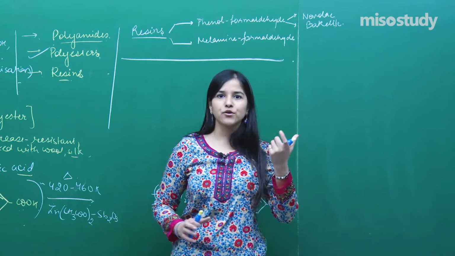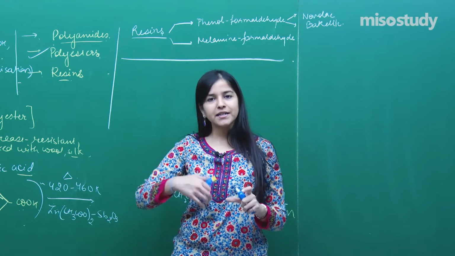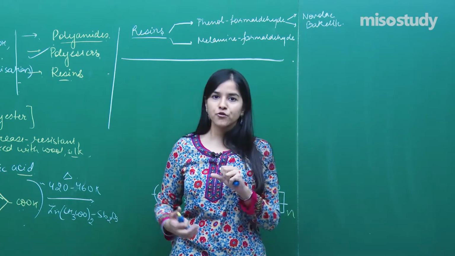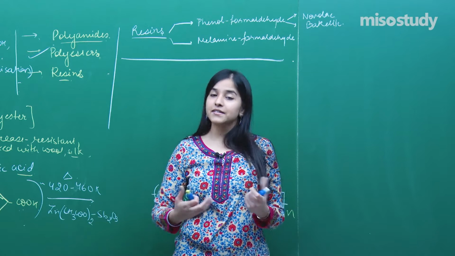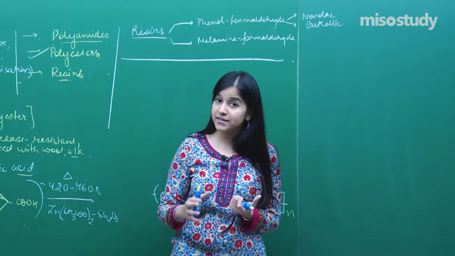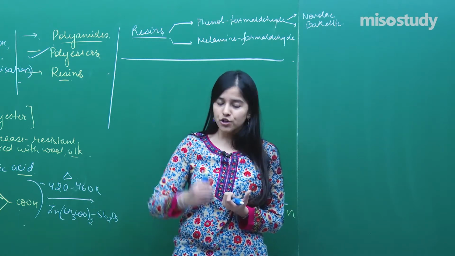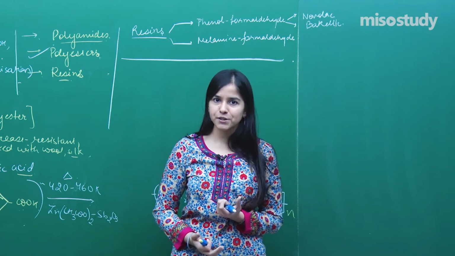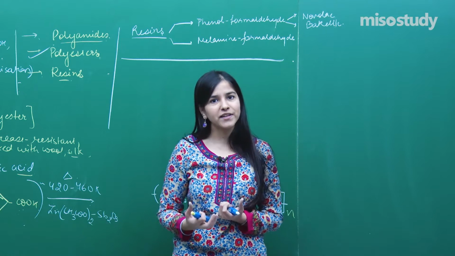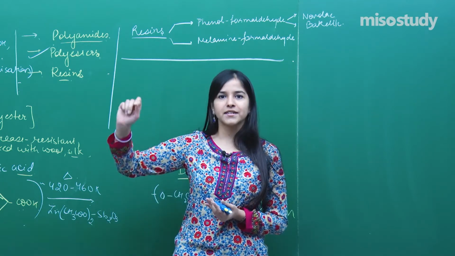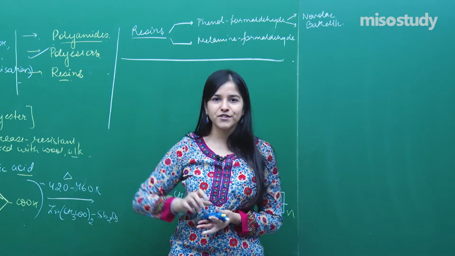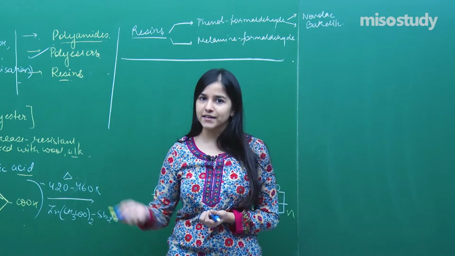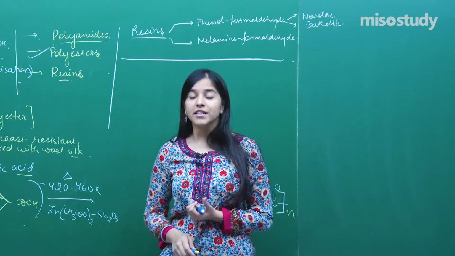So you must have seen your switches, right? Switches, it's a kind of a Bakelite resin. Novolac, again, it's a kind of a polymer which is used in high quality paints, right? You must have seen those paints which are having a plastic finish. The advantage of that is, if there is some kind of a stain on the wall, it gets removed very easily, again imparting a very good quality to the paint.